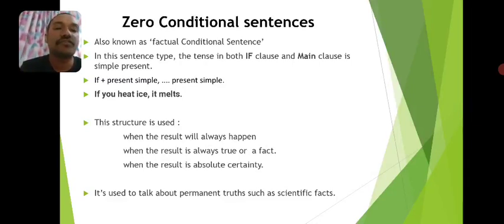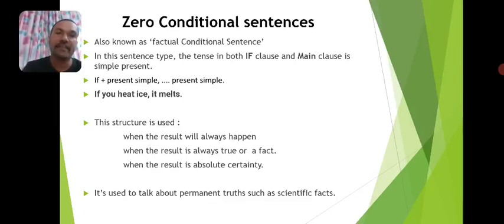And when the result is always true or a fact, so if you eat ice, it melts, this is a fact. If you eat ice, the only result that you will get is the melting of the ice. No other result will take place. So it is true and it is a fact. And when the result is absolute certainty, so if you eat ice, what happens? Only one kind of result will definitely happen, that is the melting of ice. So the result is certain. So we can give 100% guarantee that the result will definitely take place.